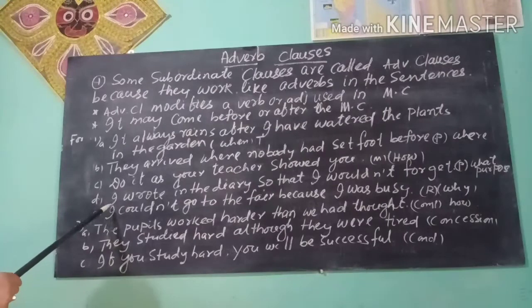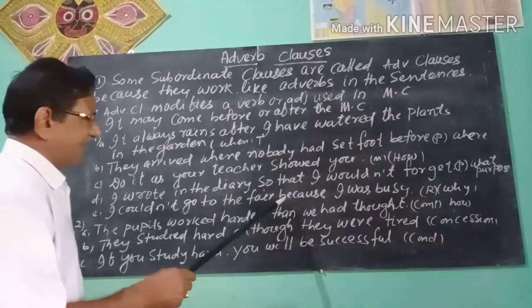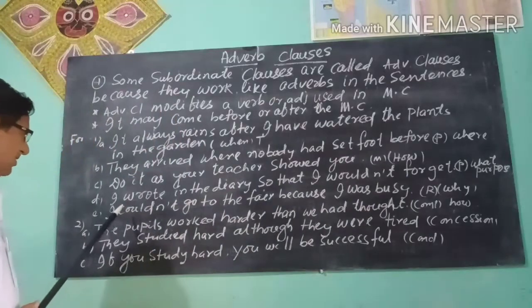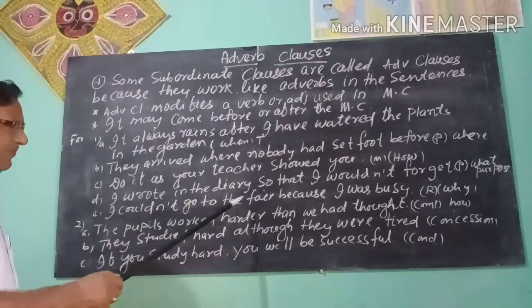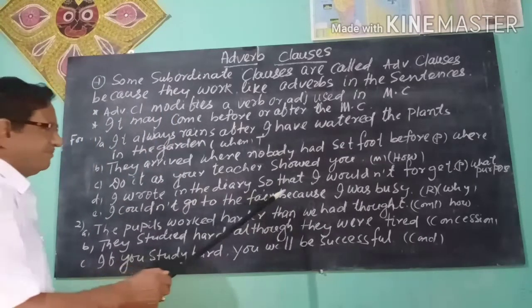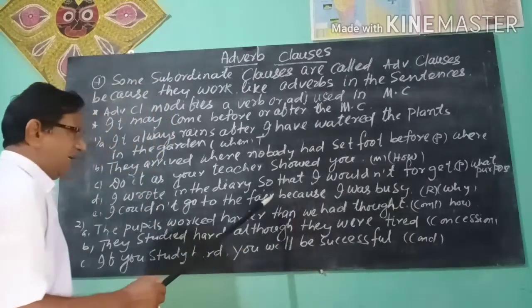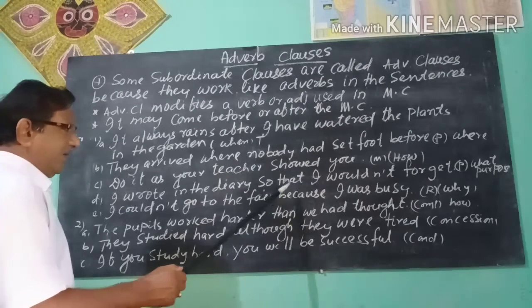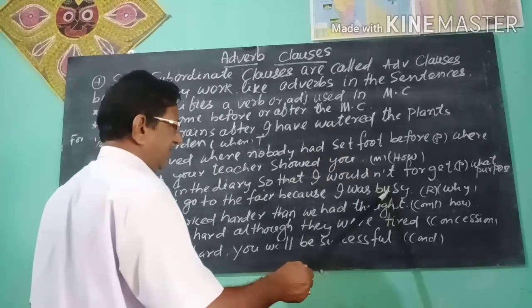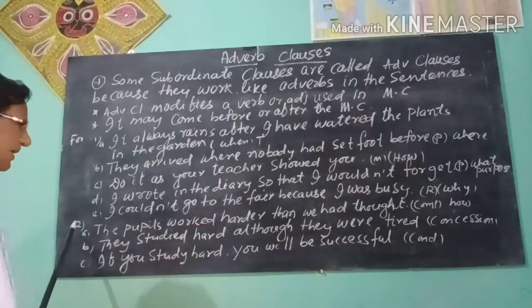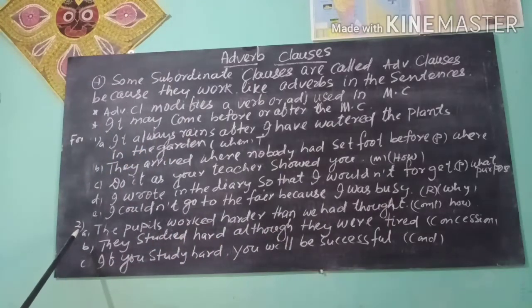You see, I could not go to the fair because I was busy. I could not go to the fair is the main clause, because I was busy is the adverb clause. Here, because I was busy is the adverb of reason. Next you see question number 2.